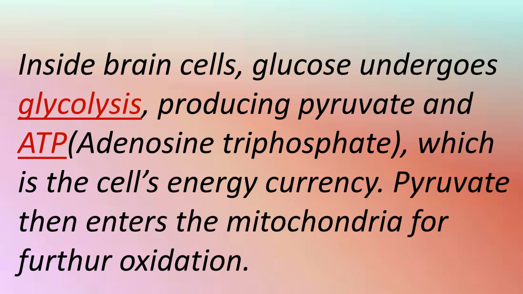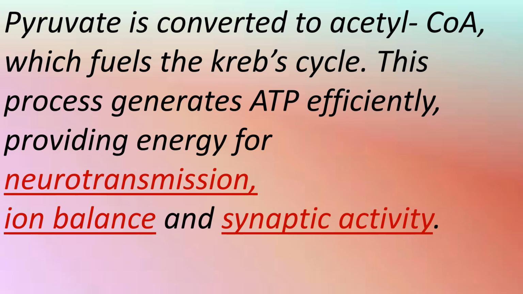Pyruvate then enters the mitochondria for further oxidation. Pyruvate is converted to acetyl-CoA, which fuels the Krebs cycle. Acetyl-CoA enters the Krebs cycle, or citric acid cycle, or tricarboxylic acid cycle. In this cycle, different molecules of carboxylic acids are formed, and this process generates ATP efficiently.